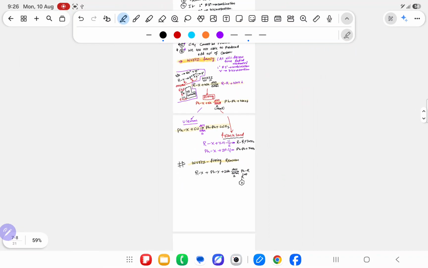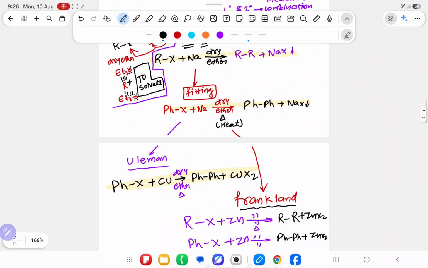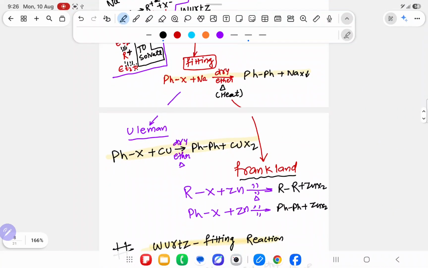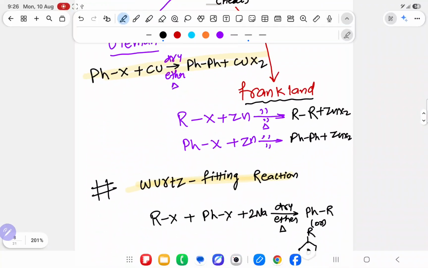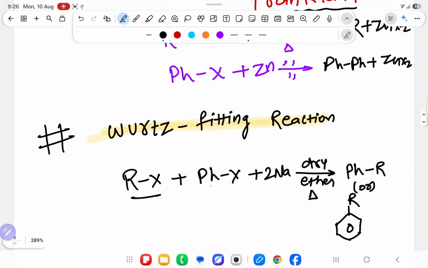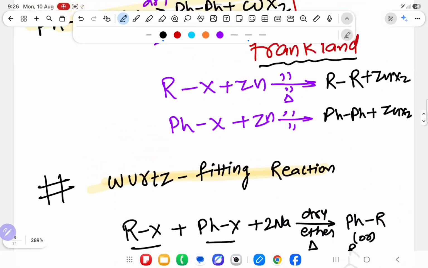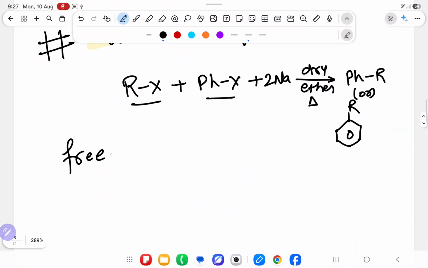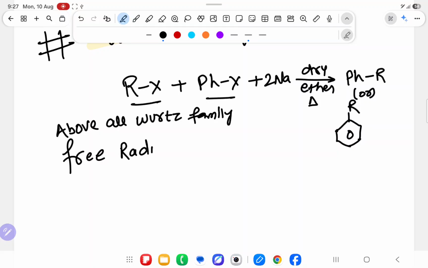So this is all the reaction that shows the Wurtz family. What is the reaction you have seen in the Wurtz family? Wurtz, sodium, alkyl; Fittig, aryl, sodium plus heat; Ullmann, copper; Frankland, zinc; and Wurtz-Fittig, alkyl and aryl both together in presence of sodium. And each and every reaction above, all Wurtz family, is doing free radical mechanism.